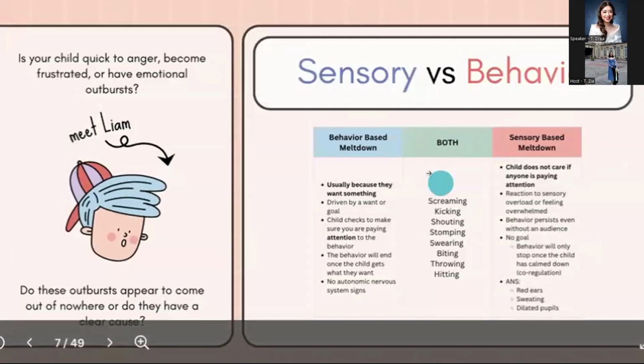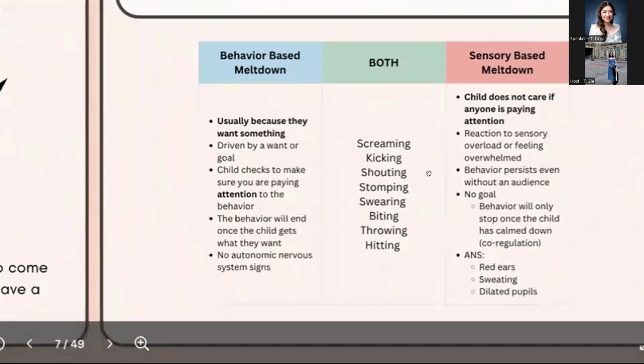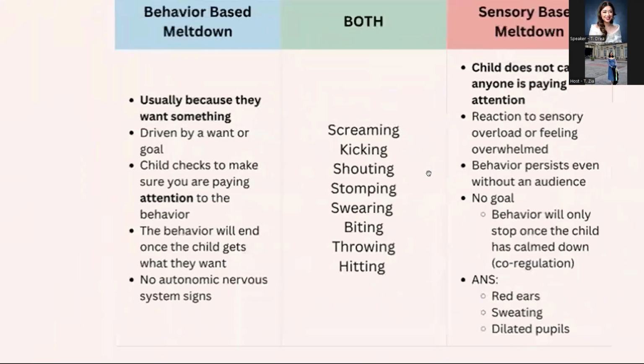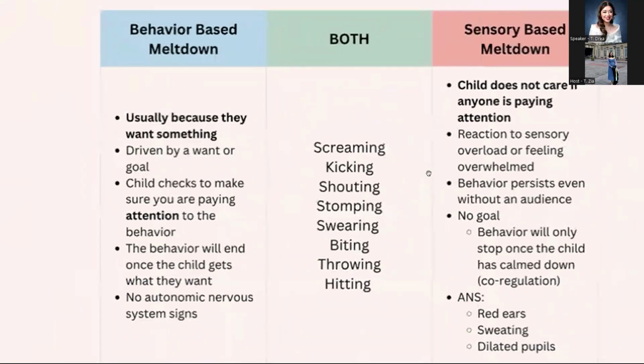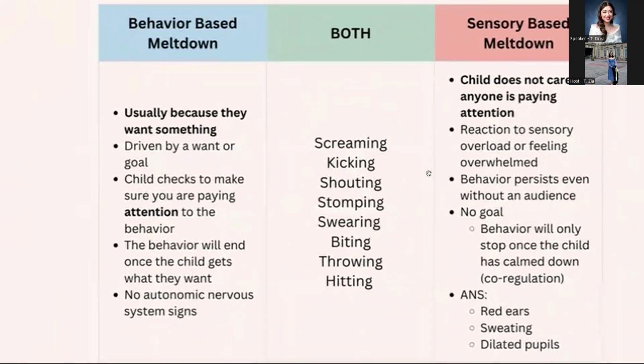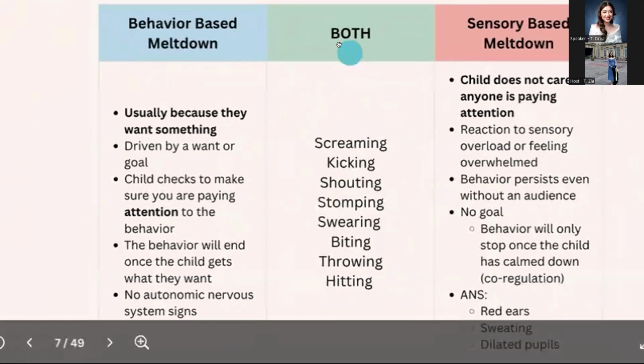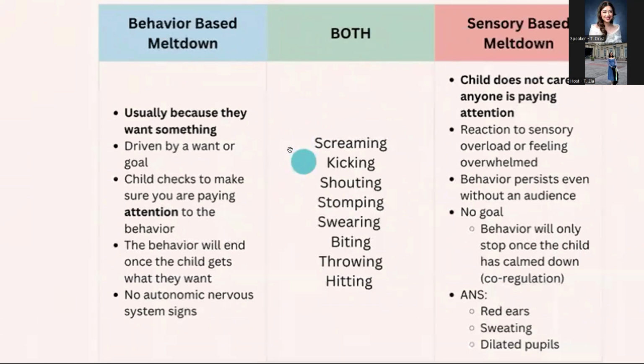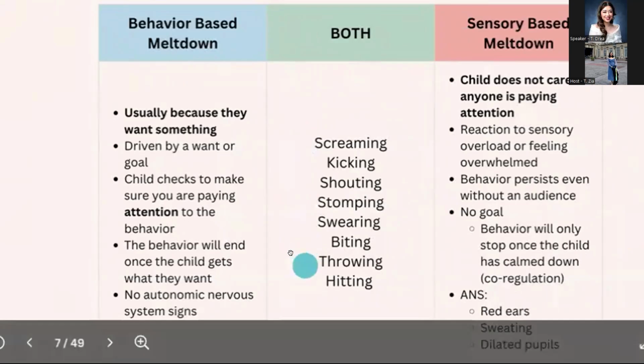Here we have a table to help us understand. When a child is showing behaviors such as screaming, kicking, shouting, stomping, swearing, biting, throwing, or even hitting, it can either be sensory-based or behavior-based.